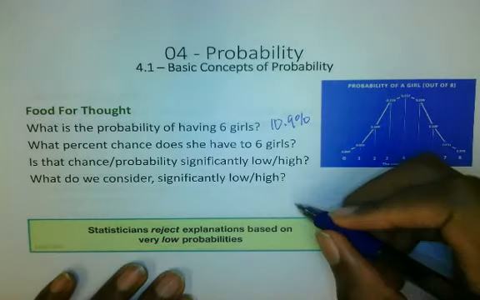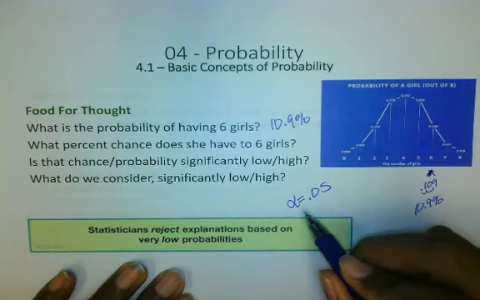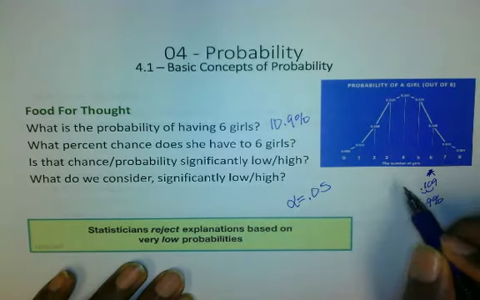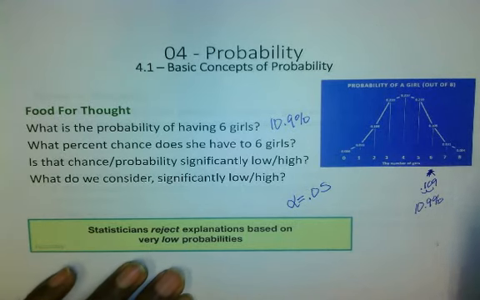Because I mentioned before, saying something is significantly low would have to be less than alpha, if we're using our age-old trusty psychology alpha. That's 0.05. So a psychologist would not sit back and say it's a significantly low probability.